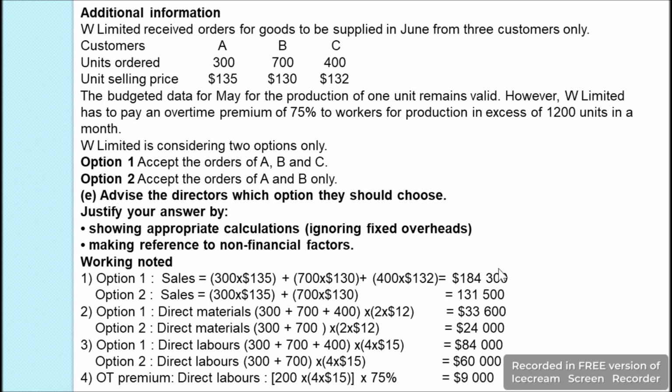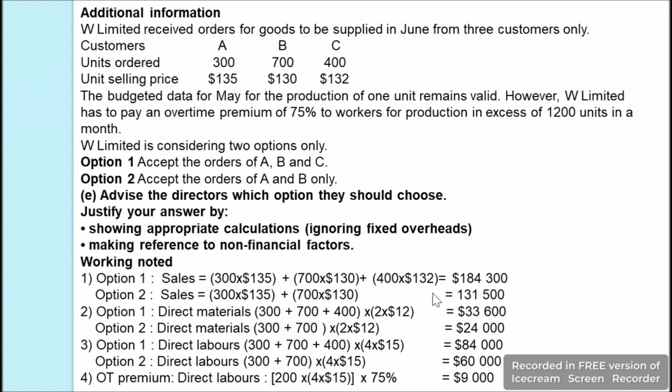So we will get the sales revenue as $184,300. In option 2 only A and B are selected, so we are going to just take the sales revenue for A and B, that is 300 times 135 plus 700 times $130. So we'll get the sales revenue as $131,500.